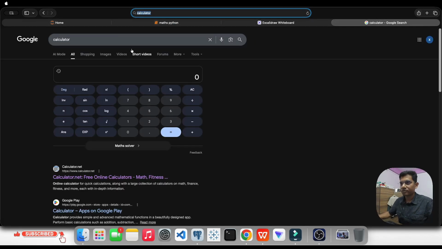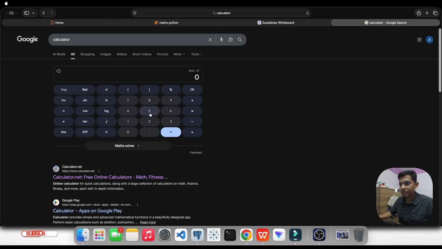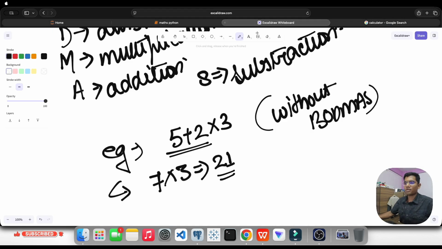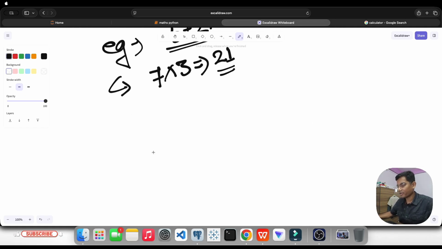Let's see in the calculator first, is it the correct answer? 5 plus 2 into 3. Oh, it's 11. So 11 is the correct answer. But how can we get 11? Let's check it out here.